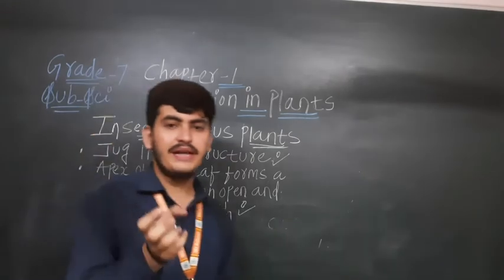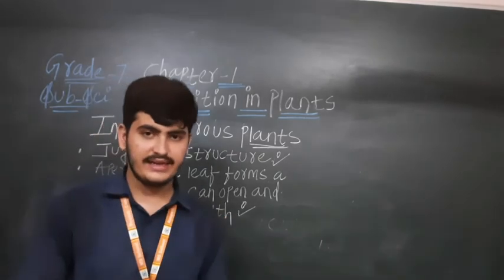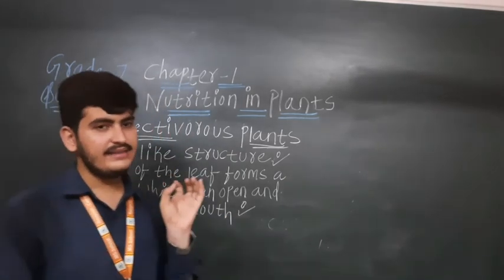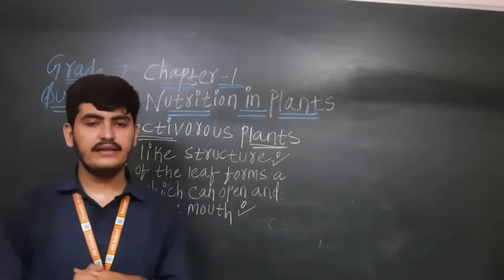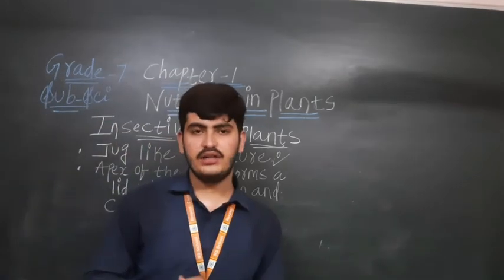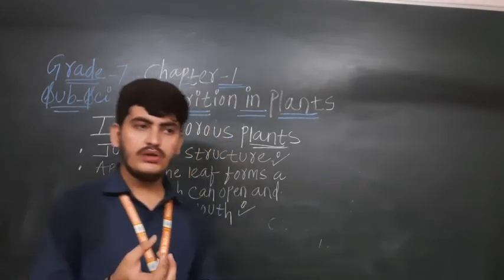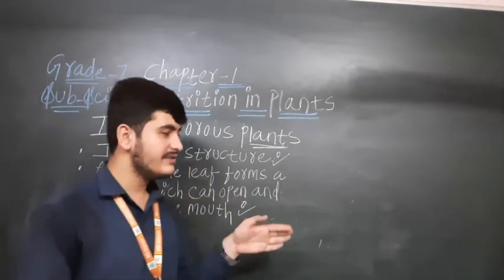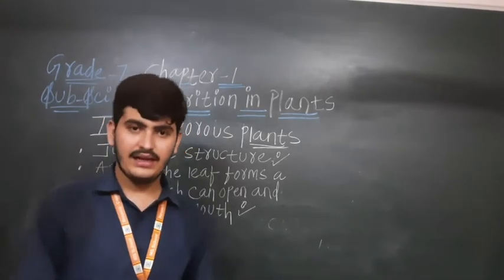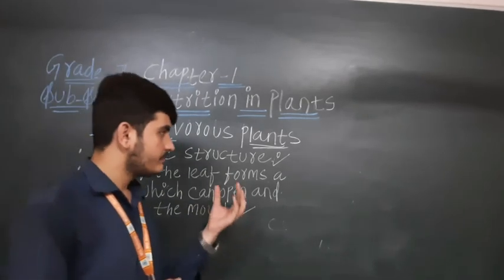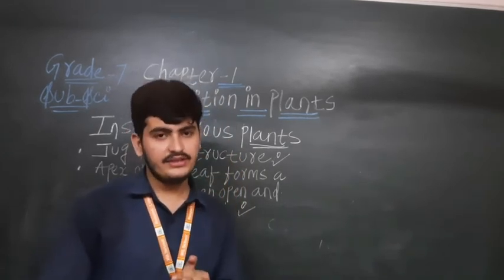The hair are also present on the downward sides of the pitcher. As the insect is getting inside, it is trapped and entangled in the hair, and the insect is digested by the pitcher with the digestive juices. जो digestive juices secret है बेटा, वहाँ से जो insect है वो पूरा digest हो जाता है. So when the insect is going inside, it is entangled in the hair which are directed downwards, अंदर है बेटा, inside है. Then the insect is digested by the digestive juices which are secreted in the pitcher.